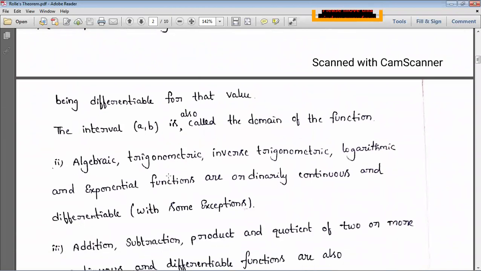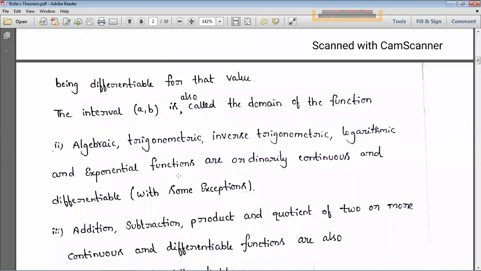Next, in the problems we have to see whether the functions are continuous or not, differentiable or not. How do we say that? For that we say simply that algebraic, trigonometric, inverse trigonometric, logarithmic and exponential functions are ordinarily continuous and differentiable, with some exemptions. It means it is based on the interval. Generally we say that polynomials, trigonometric, algebraic, exponential and logarithmic functions are all continuous as well as derivable, but based on the interval. Generally we are saying yes, those are all continuous as well as differentiable.